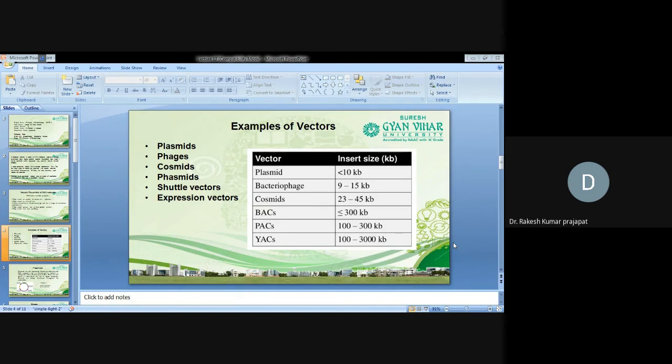Similarly, plasmid shuttle vectors. The main aim of a shuttle vector is to clone a particular gene into two different organisms, two different sources, for example in yeast or bacteria. Expression vector: when our aim is to express a particular gene into a protein inside the cell, then we use expression vectors.